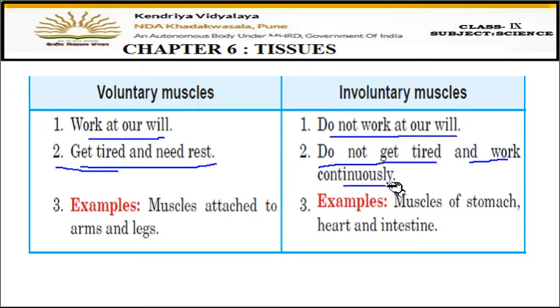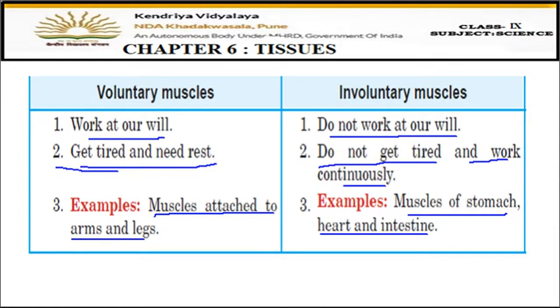So these muscles get tired and need rest, but involuntary muscles do not get tired and they continuously work, like muscles of our heart. Those muscles cannot stop functioning. They always do the work 24 into 7, and they do not get tired. Okay, examples in voluntary are muscles attached to arms and legs, and involuntary means muscles which are attached to stomach, heart, intestine. They all are functioning by their own, they are not in our control.